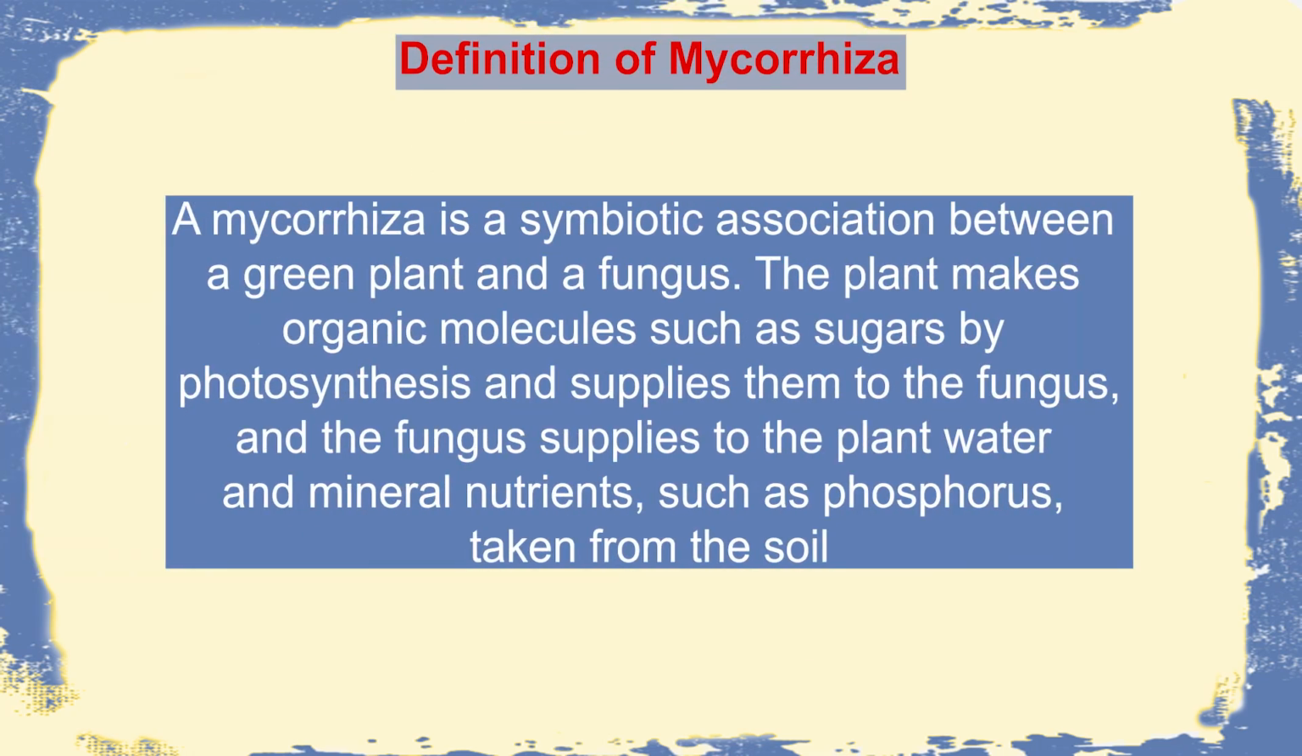So the definition of mycorrhiza is, it is a symbiotic association between a green plant and a fungus. The plant makes organic molecules such as sugar by photosynthesis, and it will be supplied to the fungus, while the fungus is supplying the plant with water and different nutrients like phosphorus.